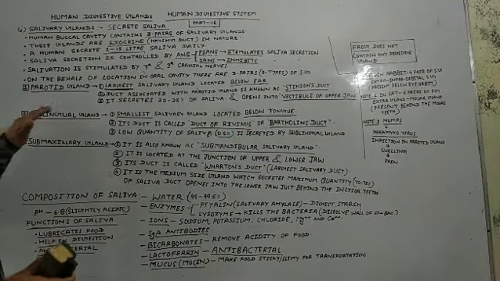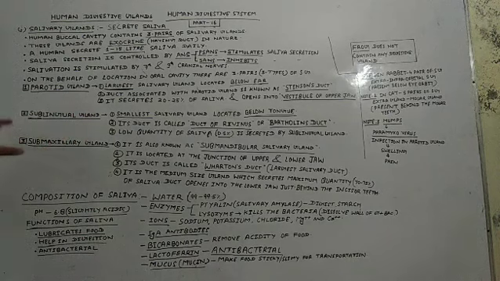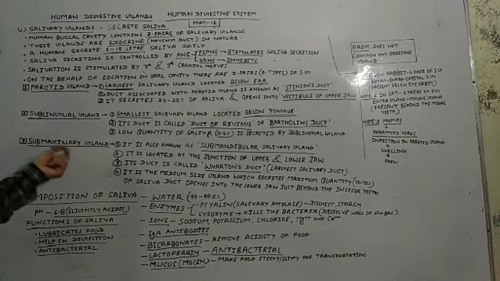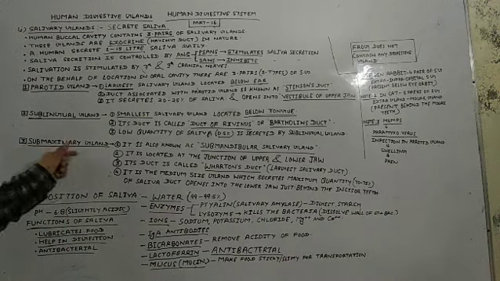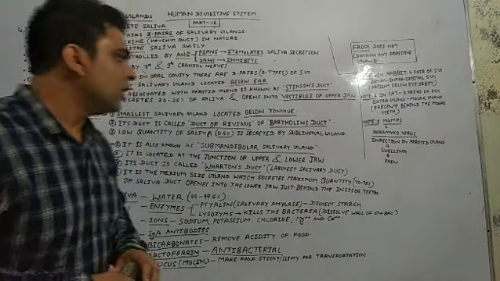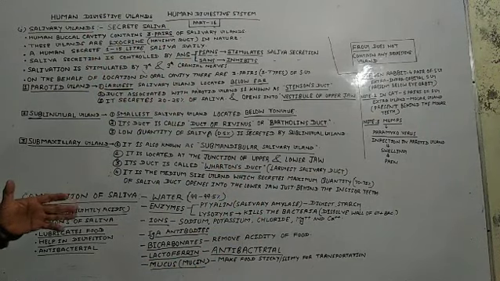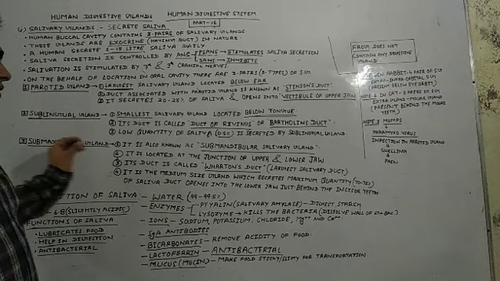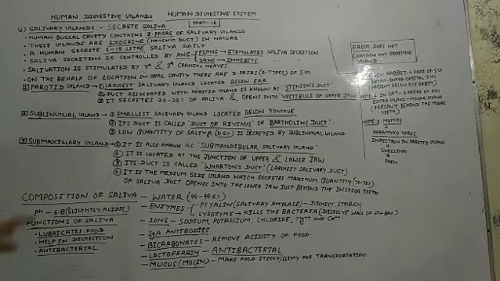So this is all about the sublingual glands. Come to the third and last gland of our salivary glands of our human digestive system. This is known as submaxillary glands, sometimes called submaxillary. You must know that it is also known as submandibular salivary glands. So submandibular and submaxillary are both the same name.